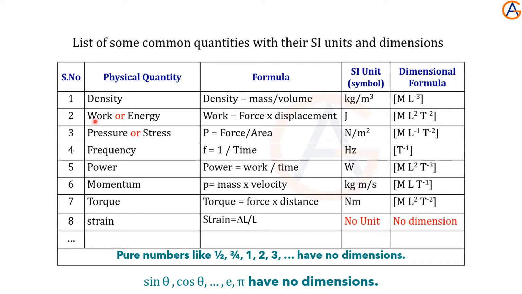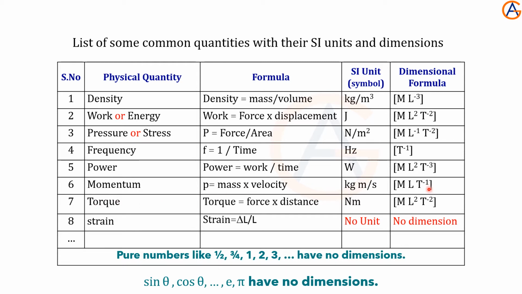Similarly, work means force multiplied by displacement, that is the distance. We know the dimensional formula of force, that is M L T minus 2, multiplied with one more length, so it becomes M L square T minus 2. In this chapter, the only thing is we have to memorize the formulas. If we memorize the formulas, then only we can easily write this, and afterwards we also have to memorize the units. Mostly this chapter is memorizing.